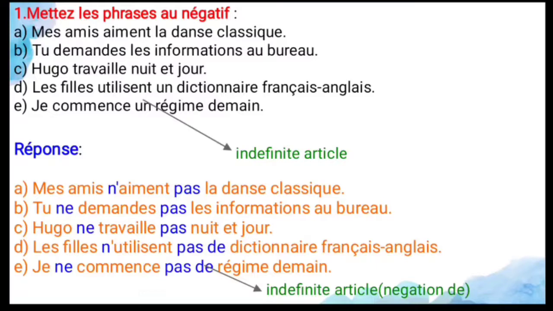And the second one is tu demandes les informations au bureau. You ask the office for information. So for that the answer is: demander is a verb. Before the verb you have to use ne, and after the verb you have to use pas. Okay, so the answer is: tu ne demandes pas les informations au bureau. So you don't ask the office for information.